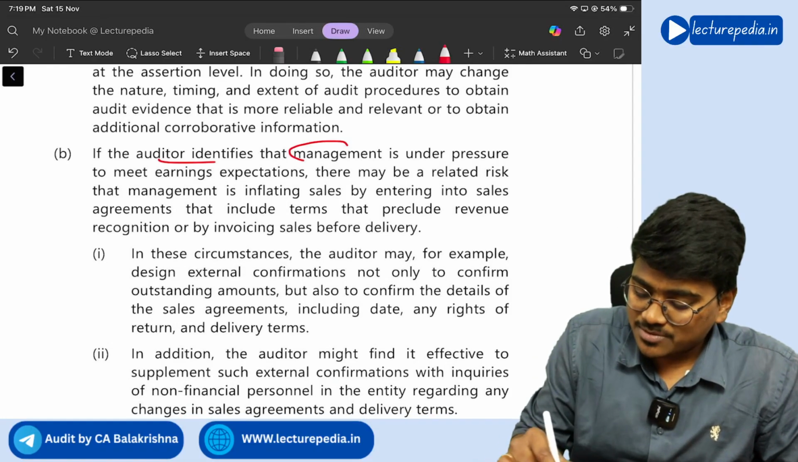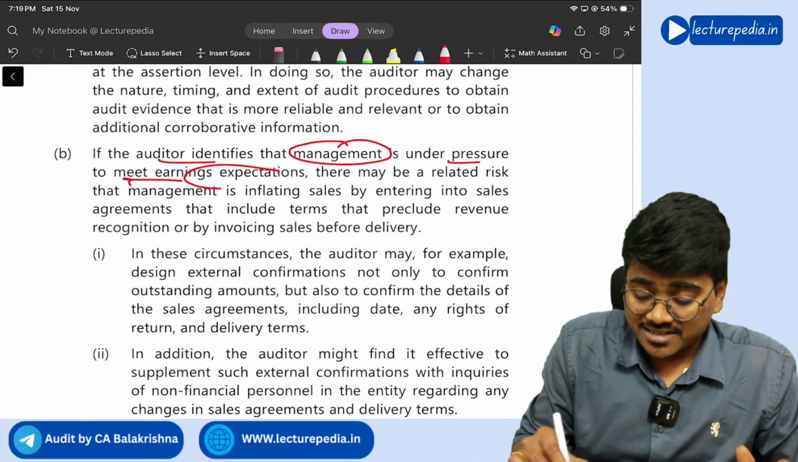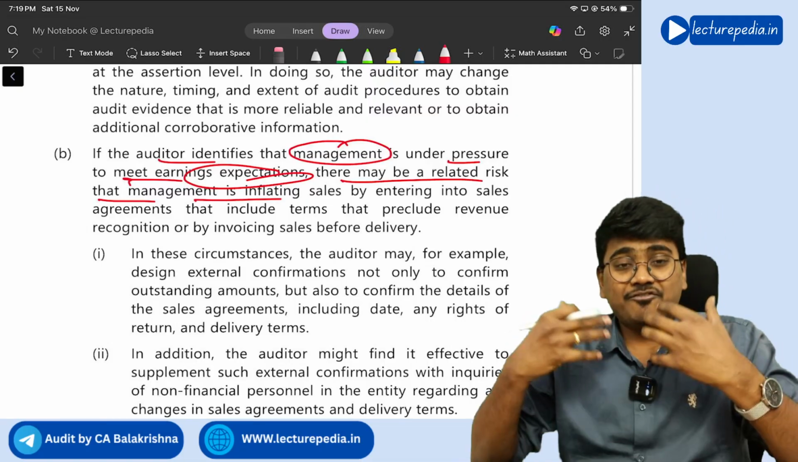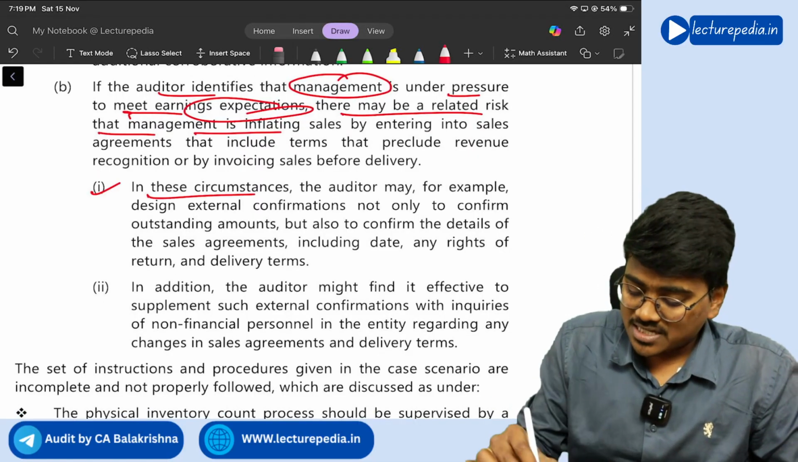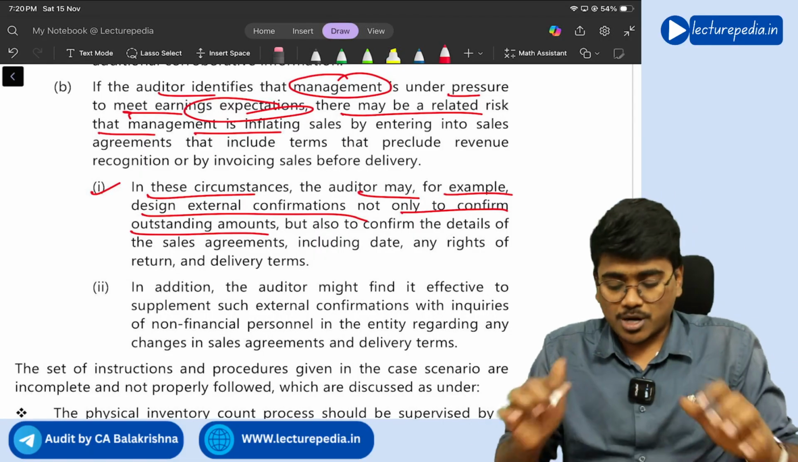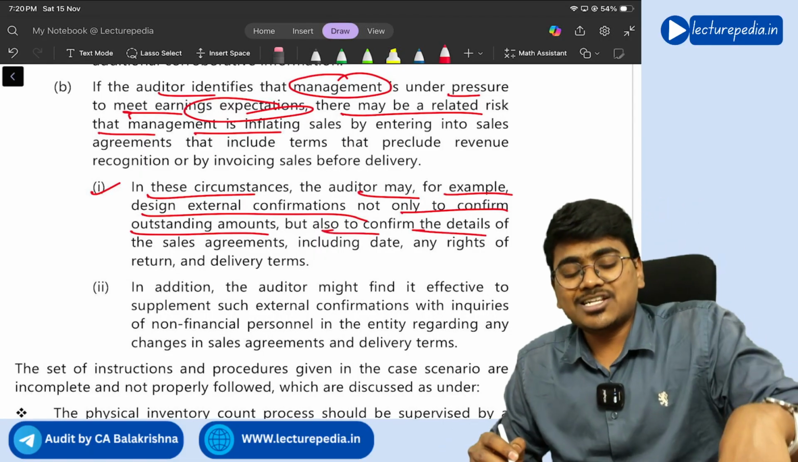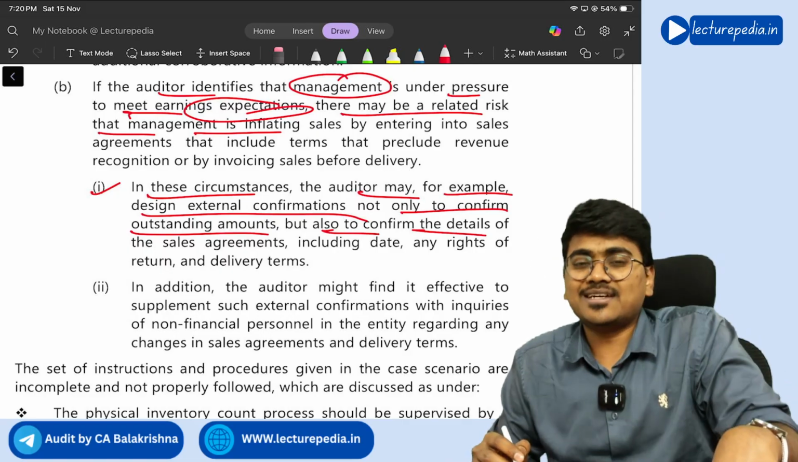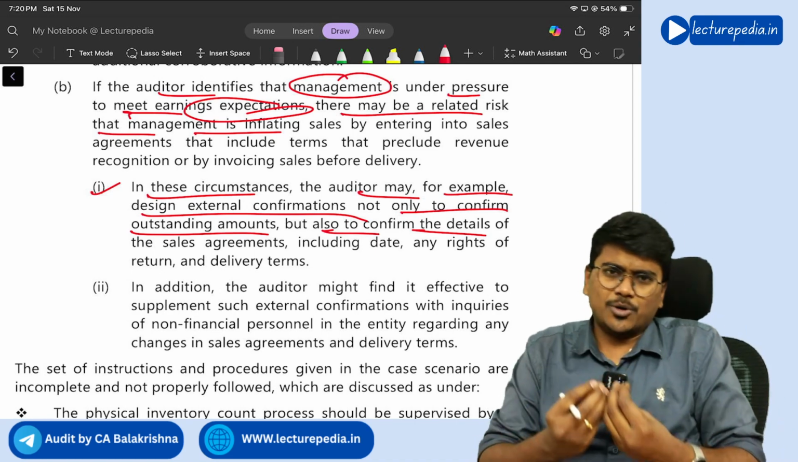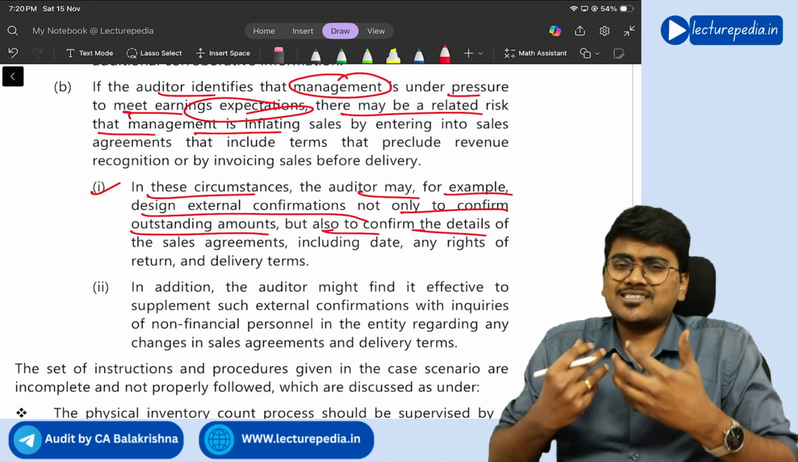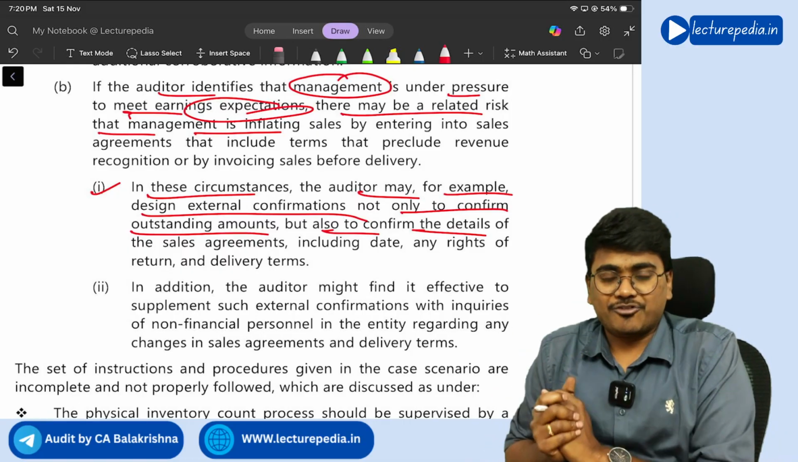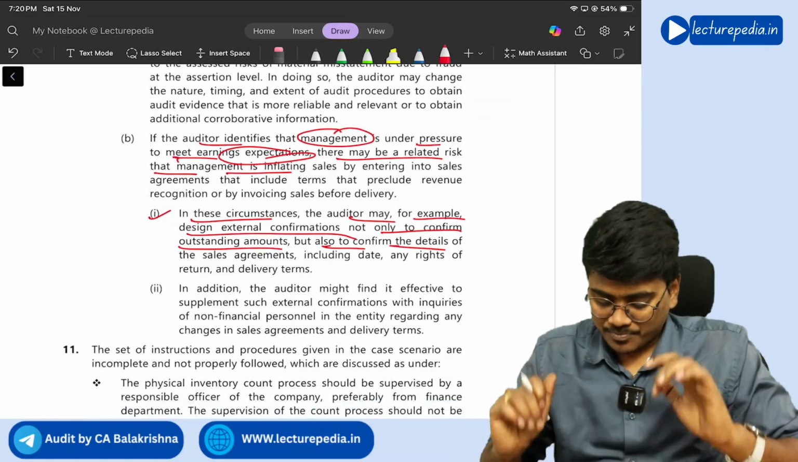So if the auditor identifies management is under high pressure to meet earning expectations, there may be a related risk that management is inflating the sales. So in these circumstances, the auditor may, for example, design external confirmation not only to confirm outstanding amounts but also to confirm the details of that particular debtor and whether actually that sale is in existence or not. So apart from normally verifying the amounts, you will also perform certain extensive procedures since you have identified certain ROMM due to fraud. Got it? So these points you need to mention.